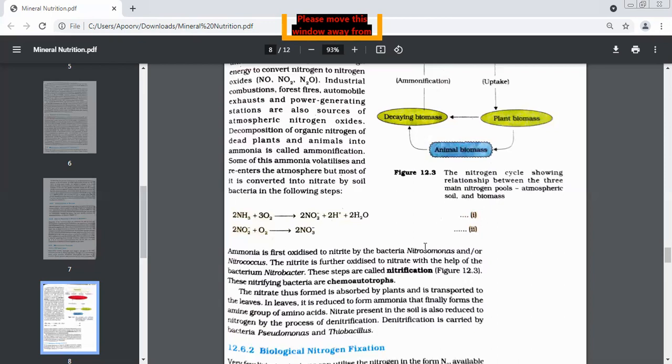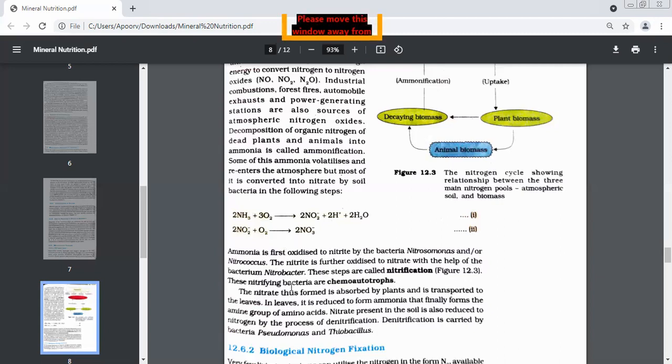So in the first step, your ammonia has been oxidized into nitrite. In the second step, your nitrites will get oxidized and then you will get nitrates. And which bacteria will help you? Nitrobacter. So whether it was the first step where ammonia was oxidized into nitrites, or the second step where nitrites are converted into nitrates, these bacteria helped us.